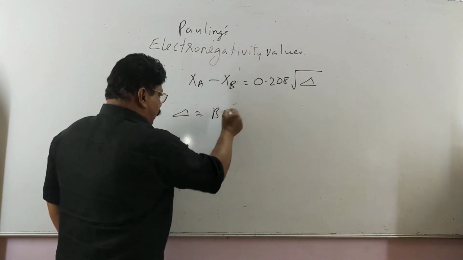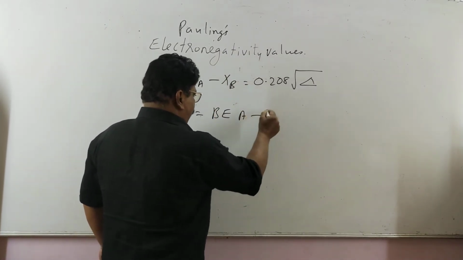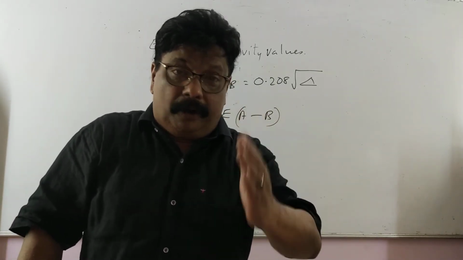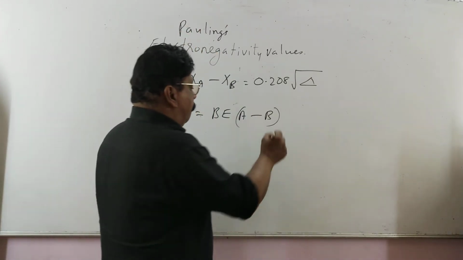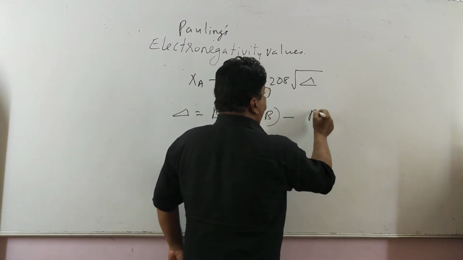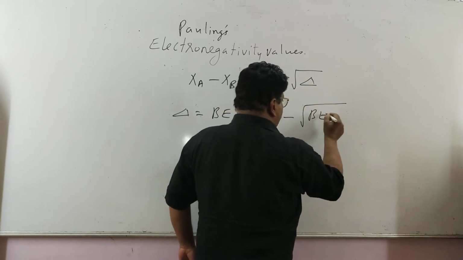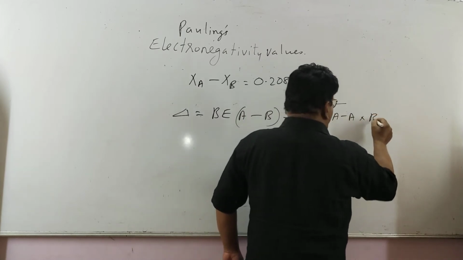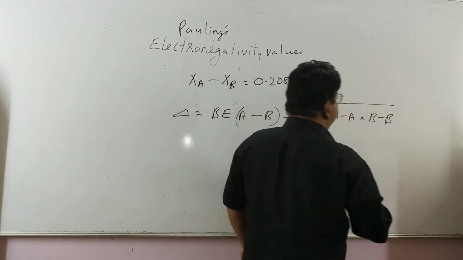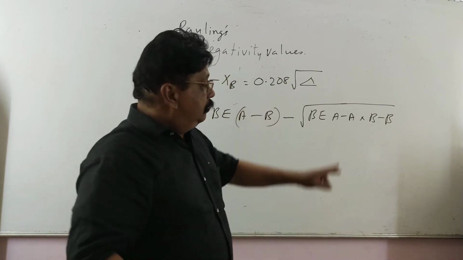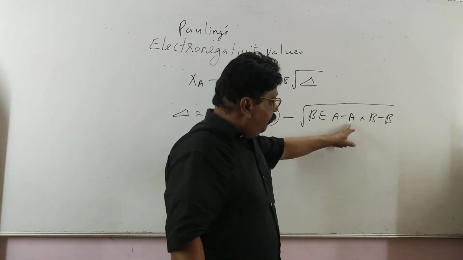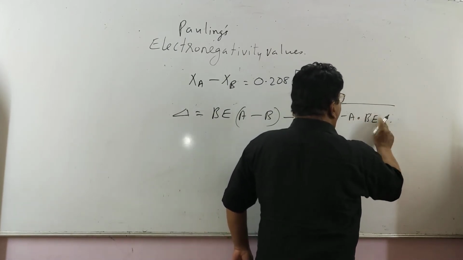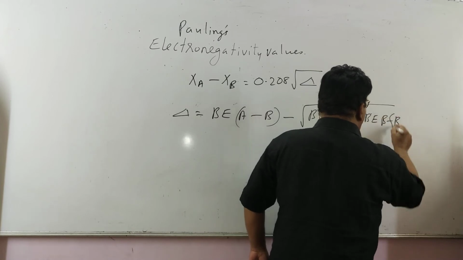It is the bond energy of A and B, means the energy needed to break the bond between A and B, minus the bond energy of A and A into the bond energy of B and B, like this.